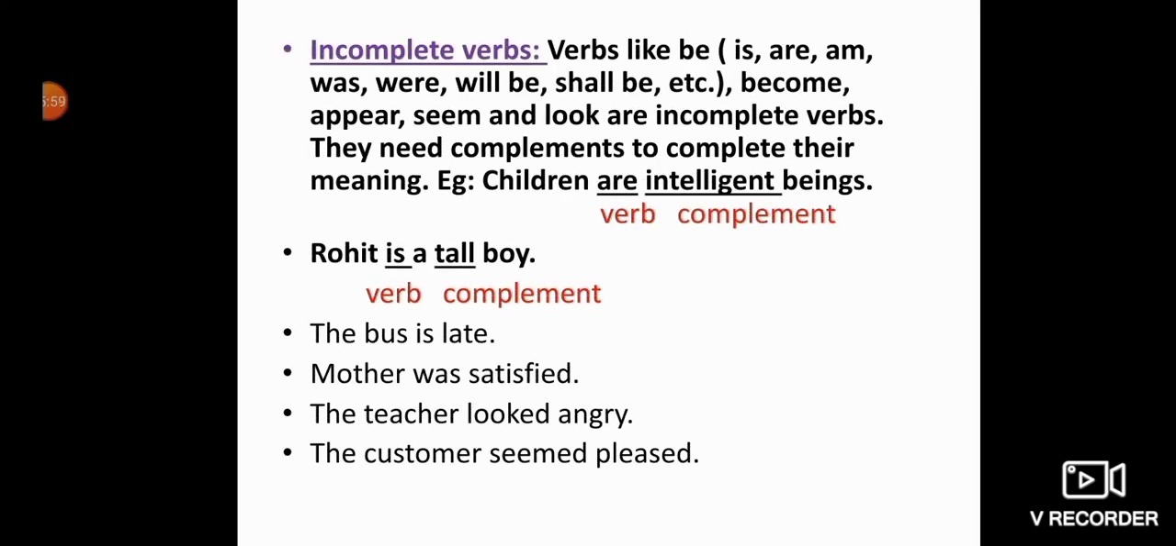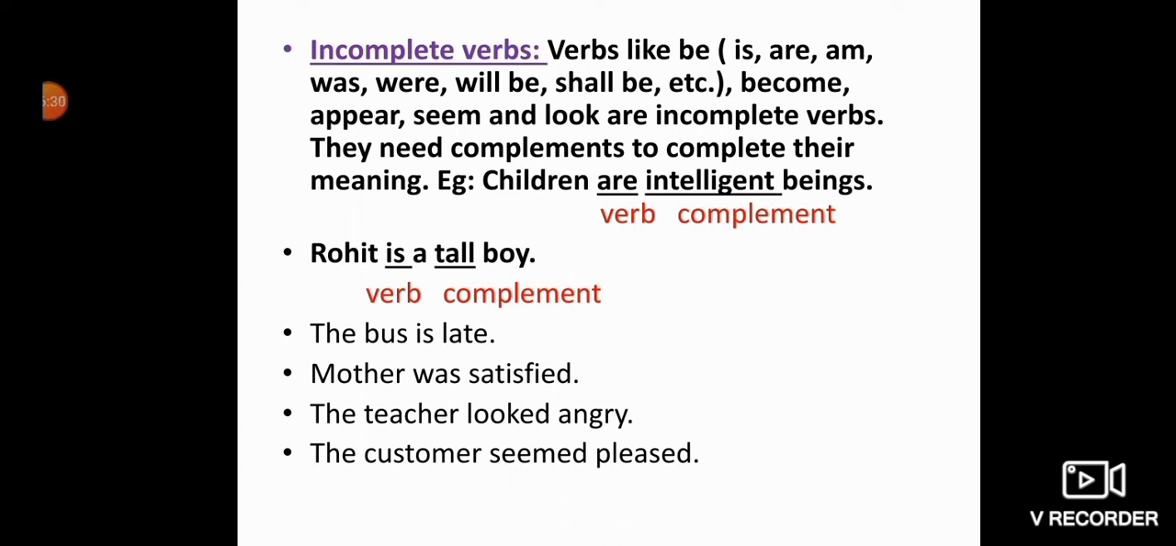Next kind of verb we have is incomplete verbs. Verbs like be. I have told you the be form of verb, which is is, are, am, was, were, will be, shall be, etc. These all are be forms of verbs. Become, appear, seem and look are incomplete verbs. Why are they incomplete verbs? Because they need complements to complete their meaning.